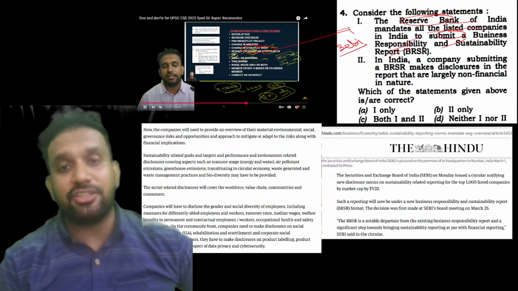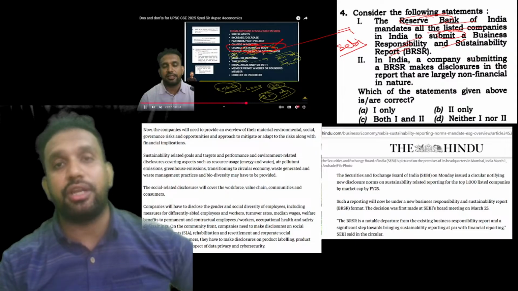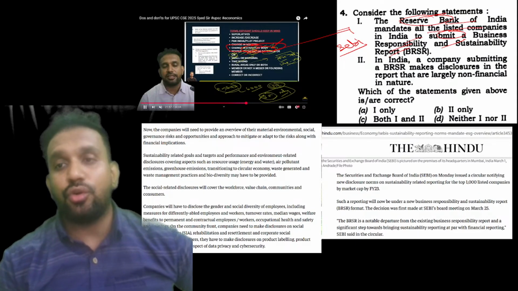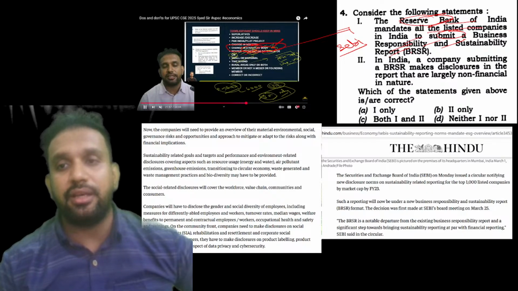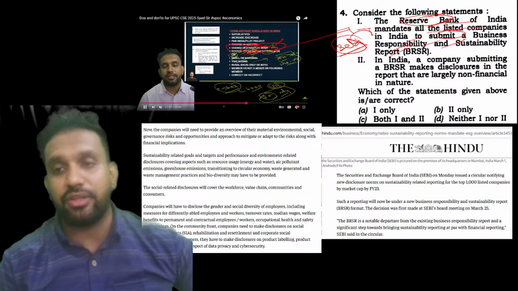RBI is a statutory body. Okay. SEBI is a statutory body. What they have done here is change the statutory body concept. So RBI does not ask all listed companies to submit this BRSR report. It is SEBI actually who asks. So the first one is wrong.